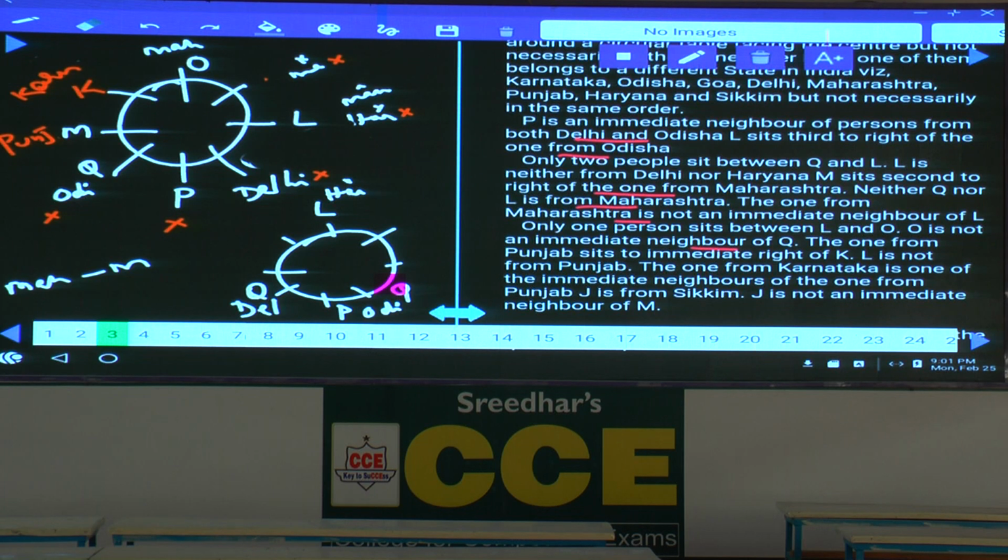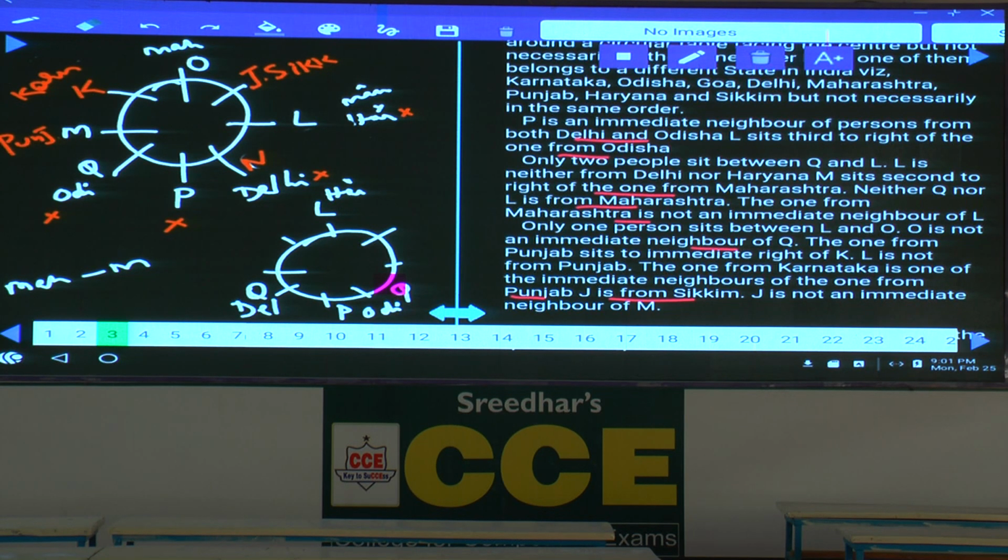Then, one of the immediate neighbors of Punjab, J is from Sikkim. As J is from Sikkim, now tell me where can this J be? This is the only place left over. J is from Sikkim, and Sikkim is here. J is not an immediate neighbor of M. Now, we got that J is not an immediate neighbor of M. Tell me who is the person left over here? N is the person left over.